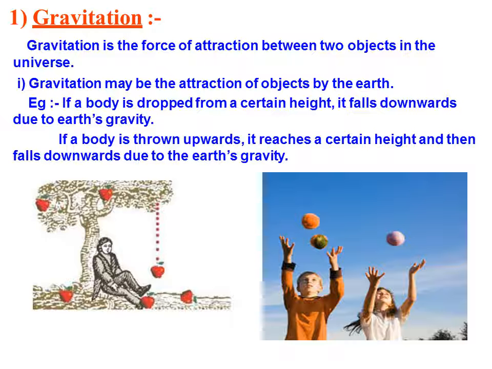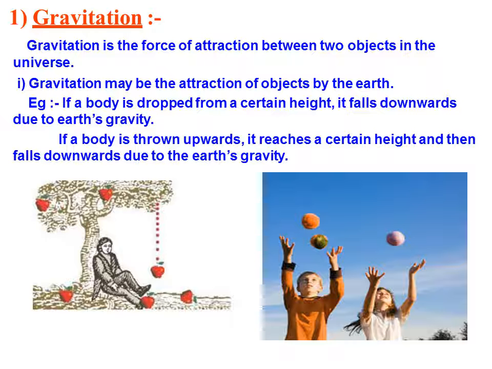It's not that it only applies to our earth. No, it's not that. It means two objects in the universe. It can be different planets also. It can be planets with satellites. So between two objects, gravitation may be attraction of objects by the earth.